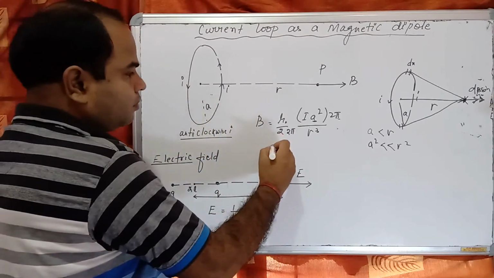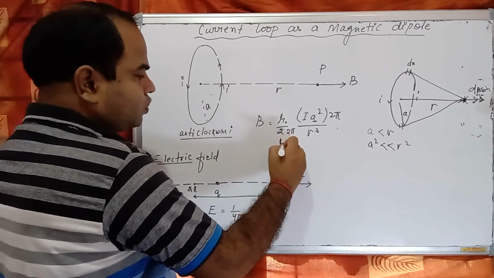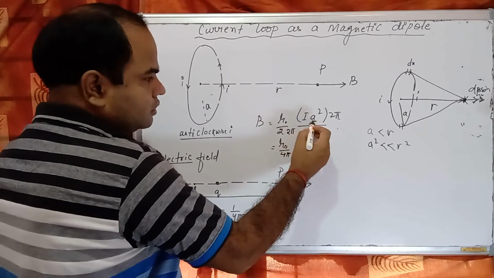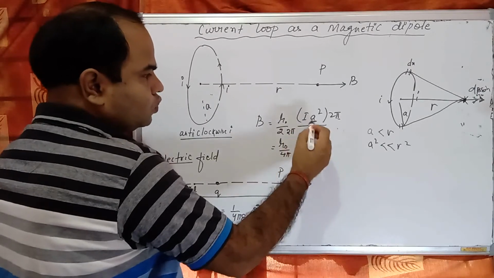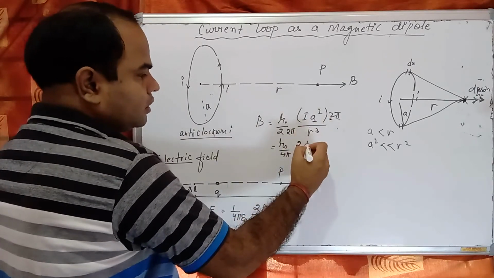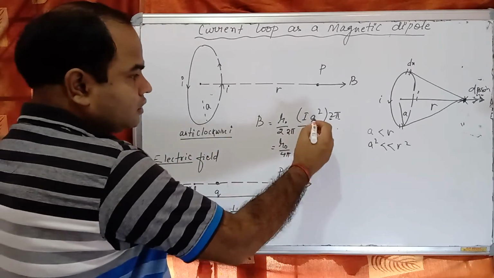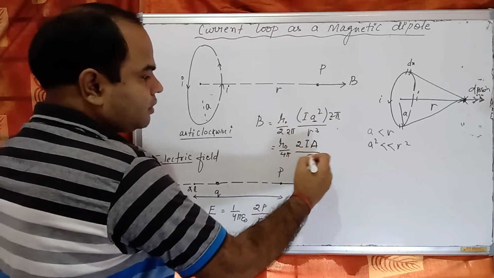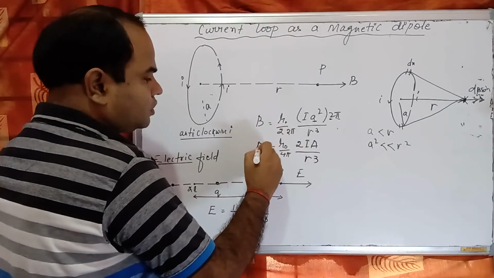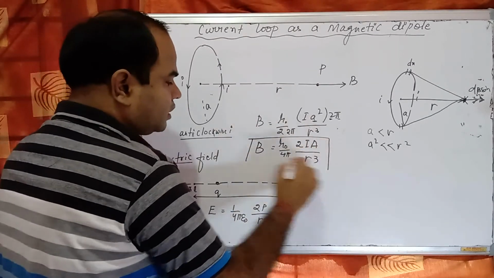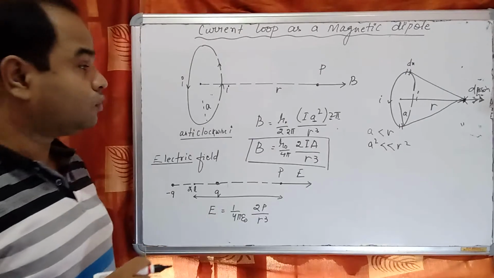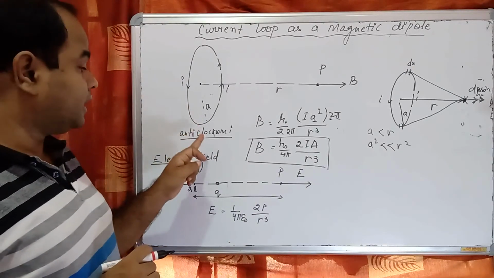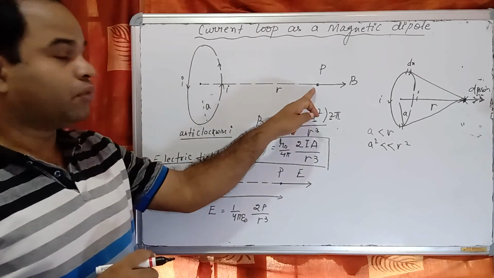So we can write this as mu naught by 4 pi, that is 2 I into pi a square, the area, divided by r cube. So this is the magnetic field due to the circular current carrying conductor carrying current I in anticlockwise direction at point P.